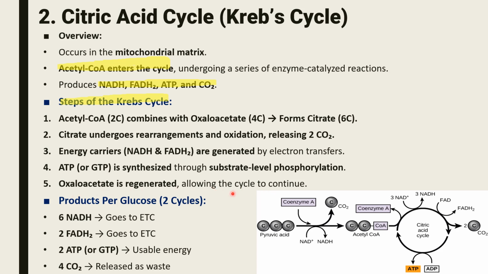cycle to continue. Now the products per glucose: 6 NADH, 2 FADH2, 2 ATPs, and 4 carbon dioxide. All of them are released.